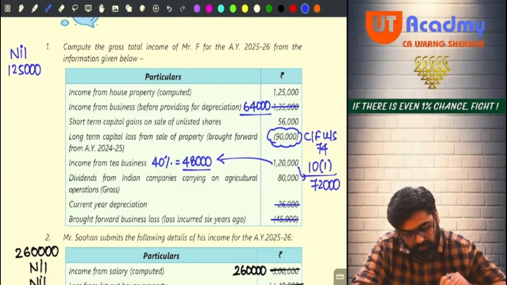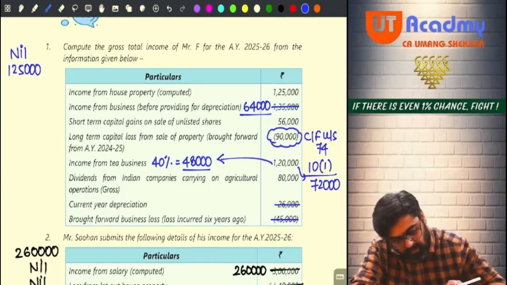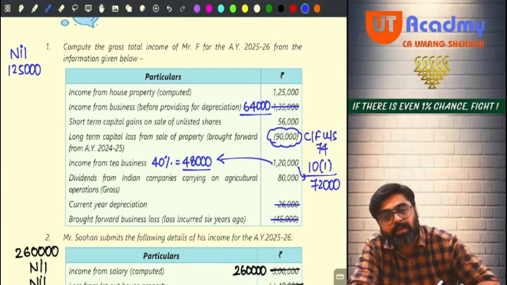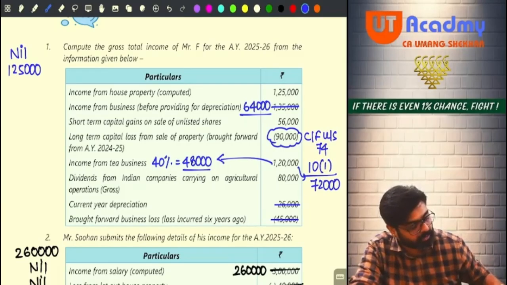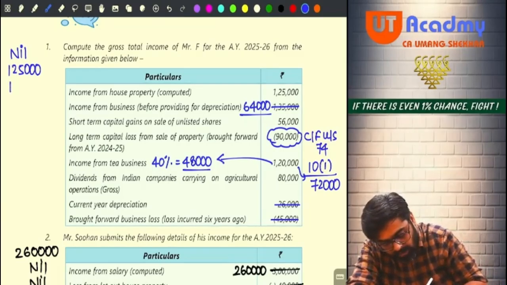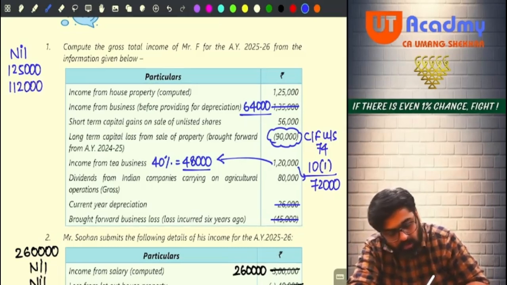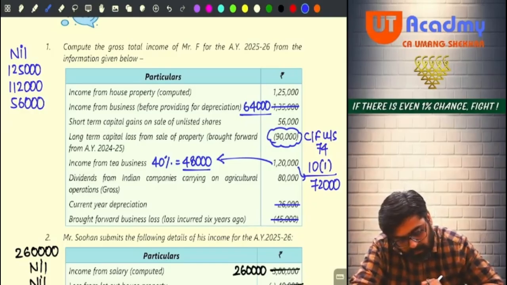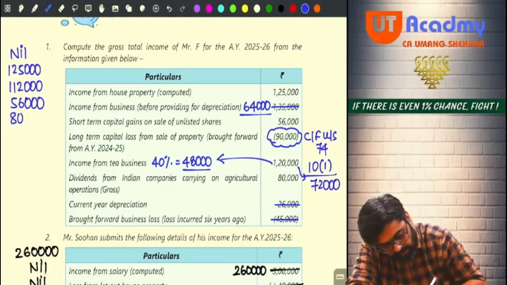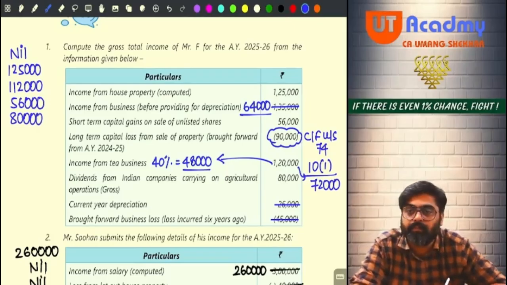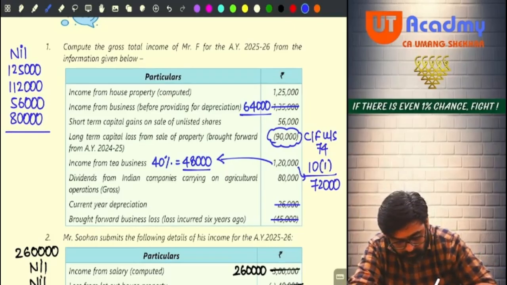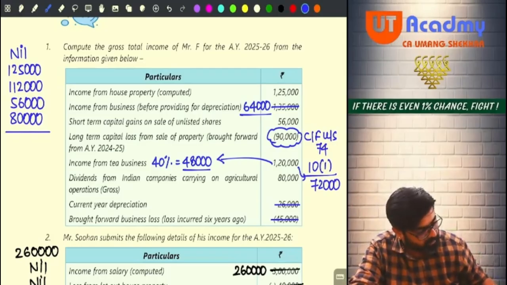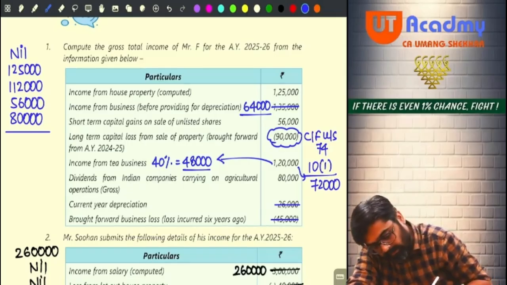Done sir? Next one, dividend from Indian company. This is your IFOS income, will be directly taxable under the head IFOS. Now, do you have PGBP income? Yes. How much PGBP? 64,000 plus 48,000 will give you 1,12,000. So 1,12,000 is your PGBP head total. Do you have capital gains? Yes sir. You have one capital gain income of 56,000. Okay. Now tell me, do you have IFOS? Yes. You have IFOS also 80,000. All the incomes you have considered, no income remaining, add all of them. So 1,25,000 plus 1,12,000 plus 56,000 plus 80,000, you are going to get 3,73,000.